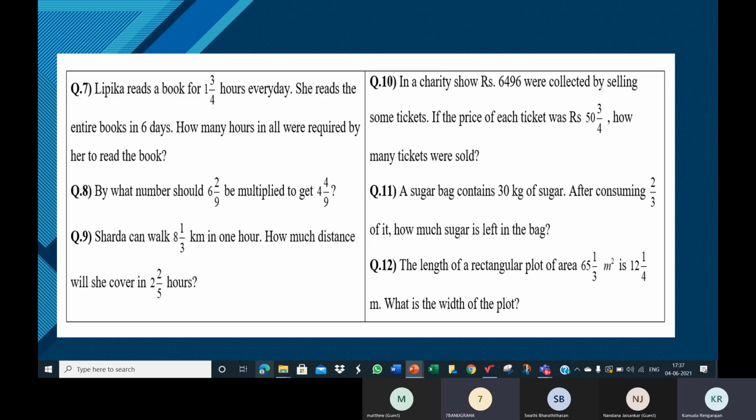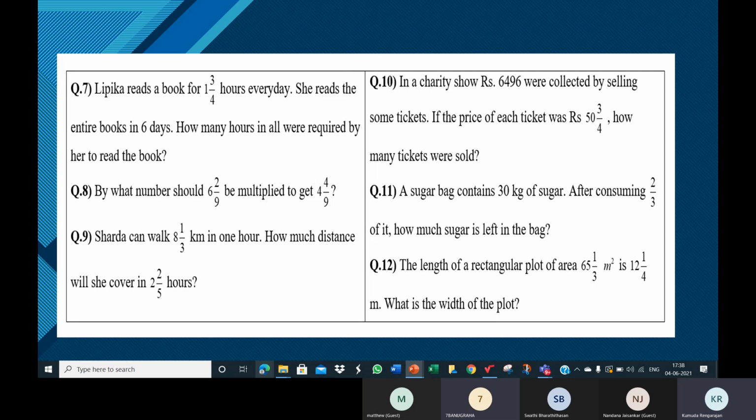So how many hours in all were required by you to read the book? You have to multiply, because 1 day, 1 hour. 5 days, 5 hours you have read it. Every day you spent 1 hour. So in 5 days, 5 into 1, 5 hours you have spent to read the book. So it's multiplication. So what is the operation in question number 7? Multiplication. So when you multiply 6 and 1 3/4, you will get the number of hours.